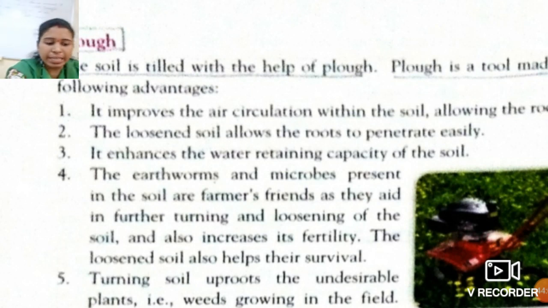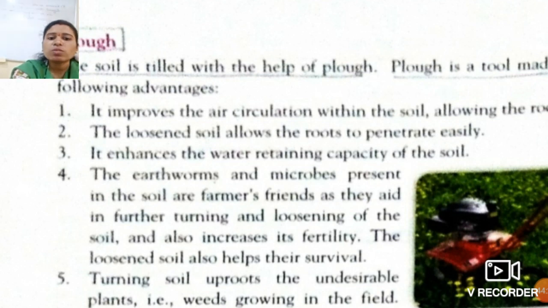Because by their activity they loosen the soil, turn the soil and increase the fertility of the soil. So loose soil also helps the survival and respiration of earthworms and microbes.